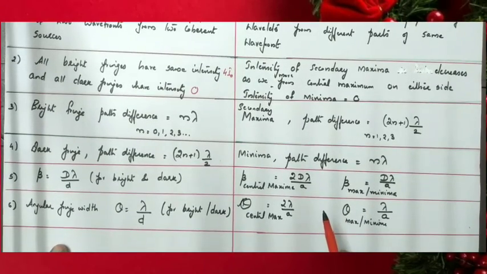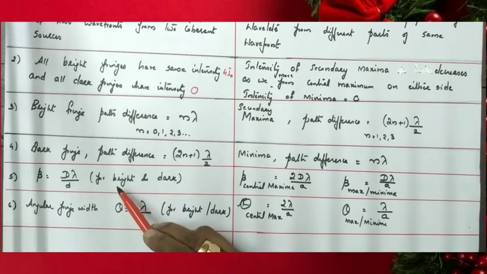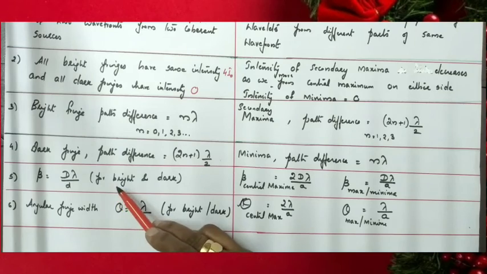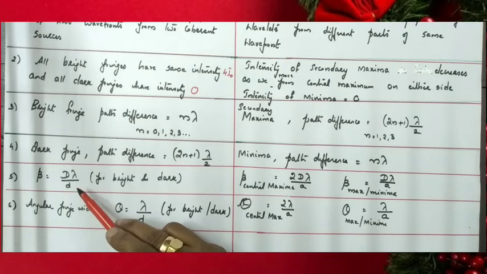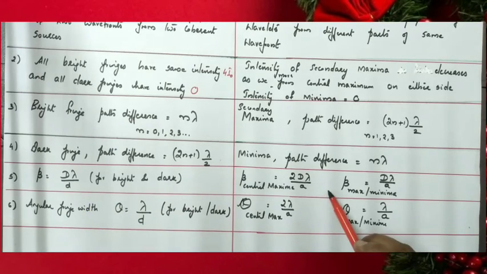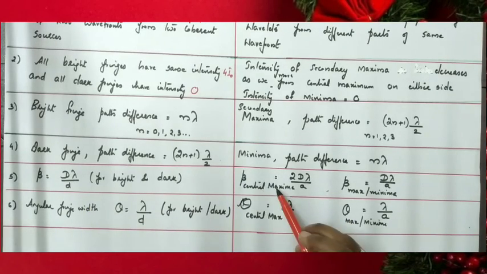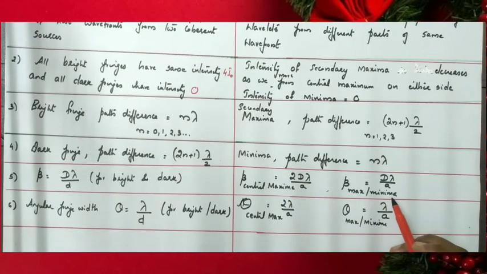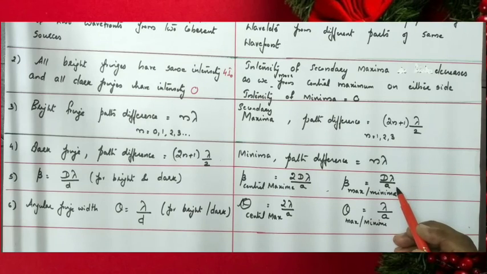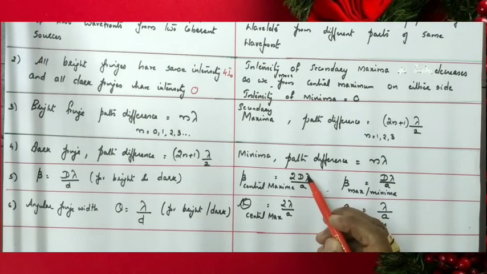Then the fringe width: in the case of interference, the fringe width is given by d lambda by d. All the bright and dark fringes have the same fringe width, d lambda by d. But in diffraction, the central maxima has fringe width 2d lambda by a, and all secondary maxima and minima have fringe width d lambda by a. The central maxima has double width.